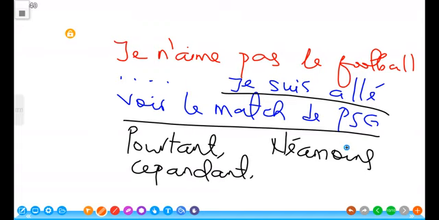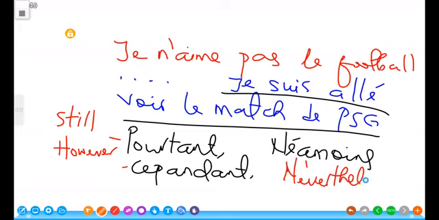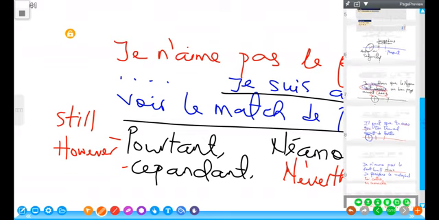You can check the meaning of some of these words. Pourtant, néanmoins. Néanmoins means nevertheless, pourtant means still, cependant means however. All right, let me write them for you, please. These are words that you can use to show that you are an advanced speaker of the language. All right, but let's go back to the class for today so we see what was written as example in the class.